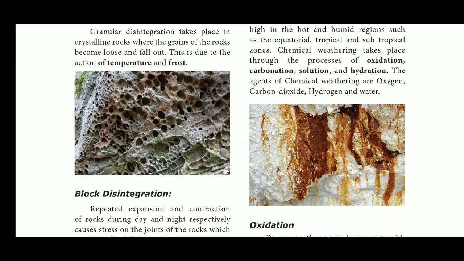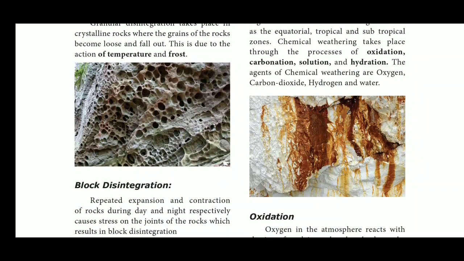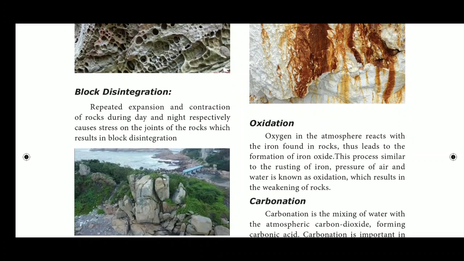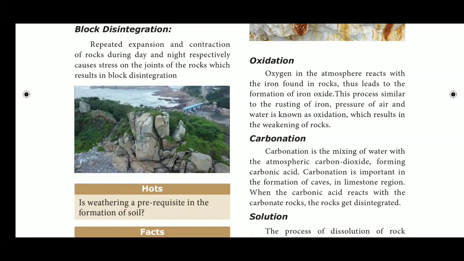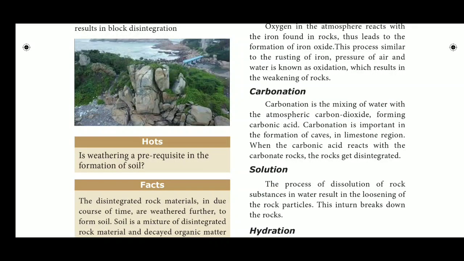Chemical weathering takes place through the processes of oxidation, carbonation, solution and hydration. The agents of chemical weathering are oxygen, carbon dioxide, hydrogen and water. So in chemical weathering we discussed the agents of chemical weathering: oxygen, carbon dioxide, hydrogen and water. First one, in chemical weathering we are going to discuss oxidation.